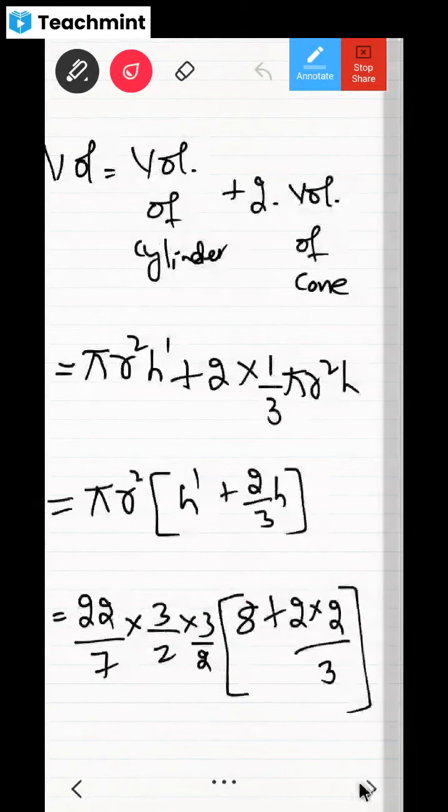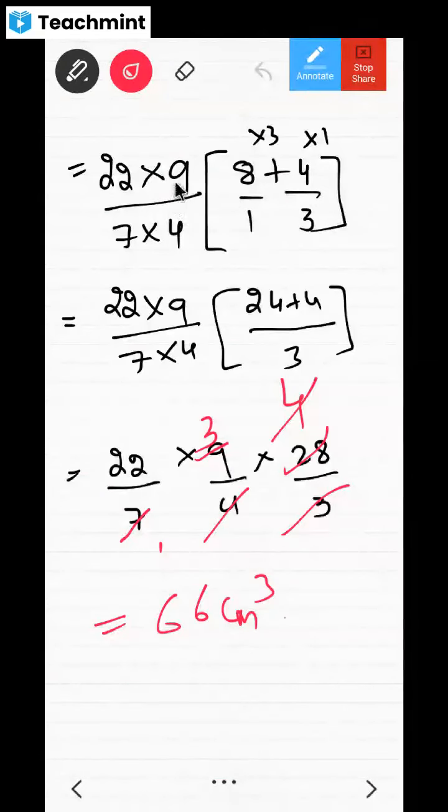You keep everything in the simplest possible way. You would have kept it 3 into 3 only, 3 into 3 divided by 2 into 2 only. These are simple things: 3 into 3, 9, can easily be cancelled, and 2 into 2, 4, can easily be cancelled. That's why I kept it. I could have done 22 into 9 also, no? So why did I not do that? Because the calculation will become complicated.